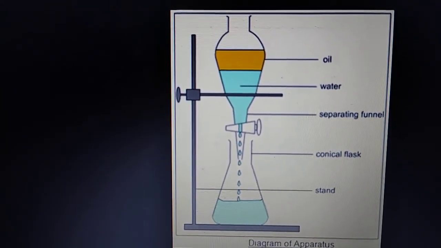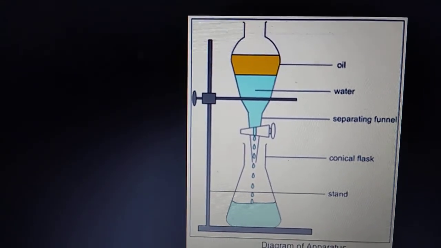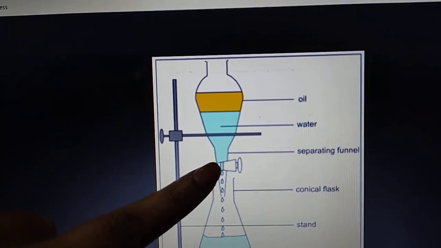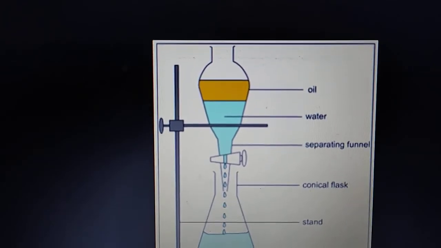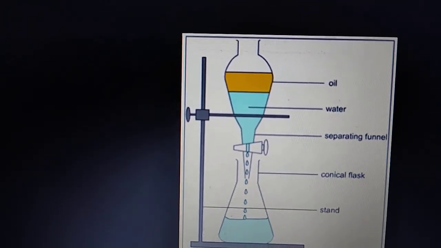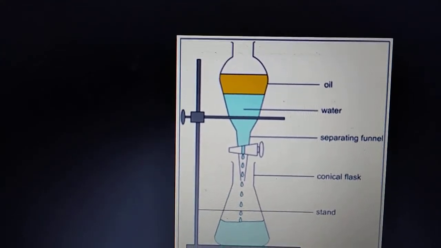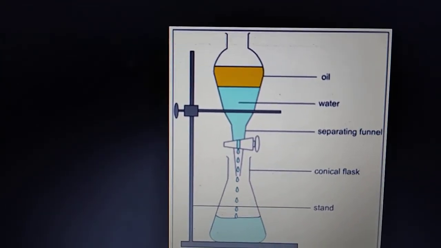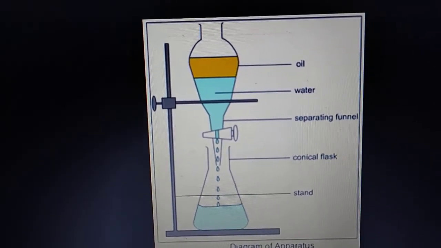If you continue doing this, oil is left behind in the separating funnel. When the oil reaches over here, close the stop cork. Like this, the two immiscible liquids get separated from each other.